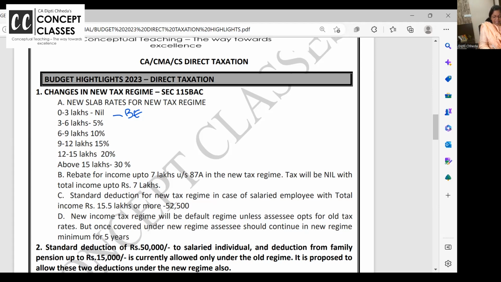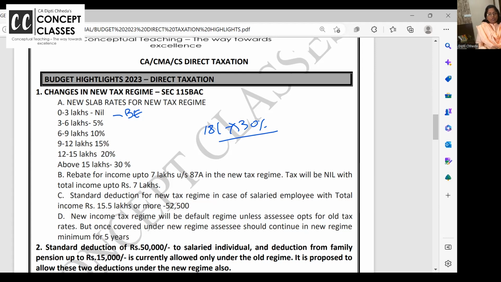Now, if my income is 18 lakhs, it's not on 18 lakhs that I have to pay 30% tax. We have to calculate in the slab. 0 to 3 lakh nil, 3 lakh to 6 lakh. On that 3 lakh, 5%, that is 15,000, and so on. So above 15 lakhs, the tax is going to be 30% in the new tax regime.